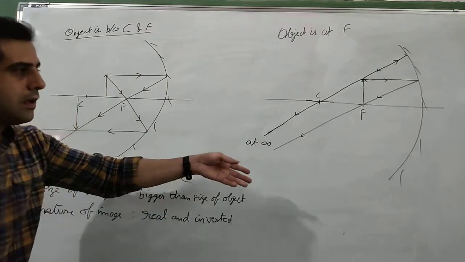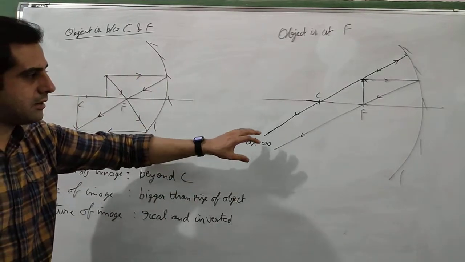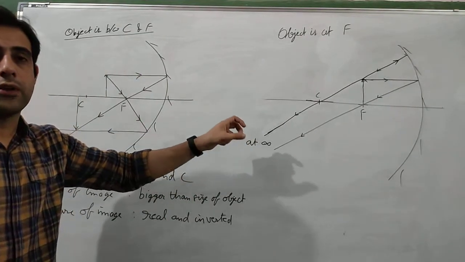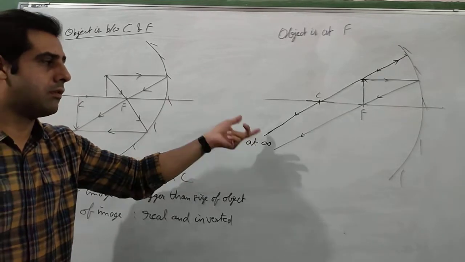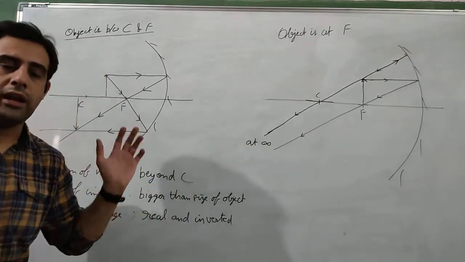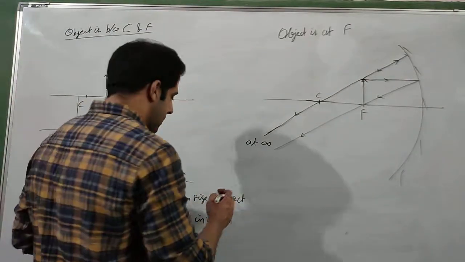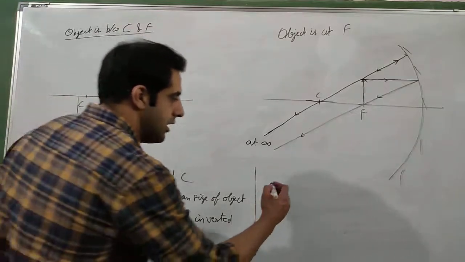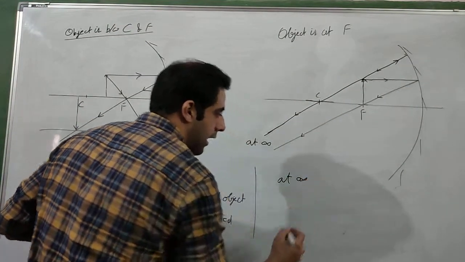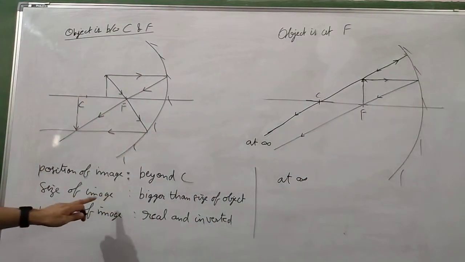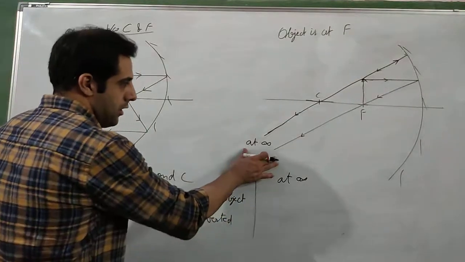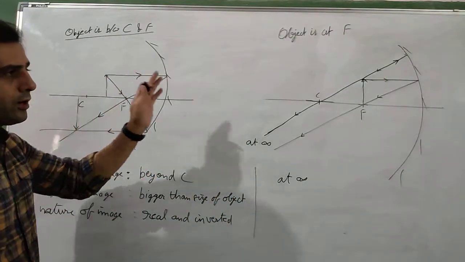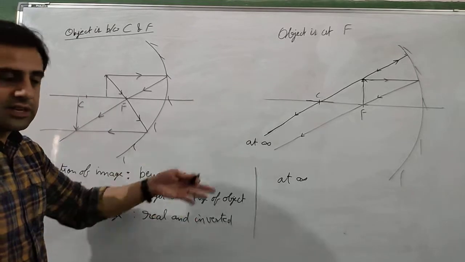They seem parallel, but we are not going to treat them as the parallel rays because they are going to form real and inverted image. So we will say that they are going to meet at infinity. So in this case, if we write the three parameters again, then position of the image, it will be at infinity. Size of the image, now we know that as we are going towards the mirror, the size of the image is getting bigger.